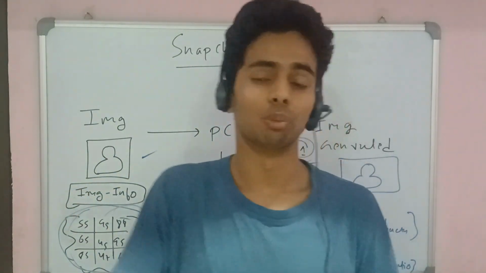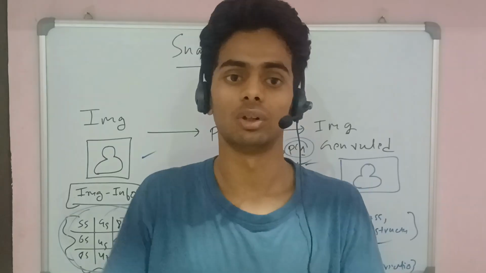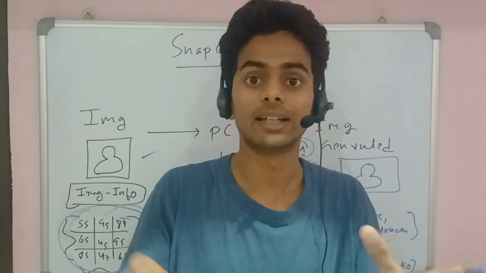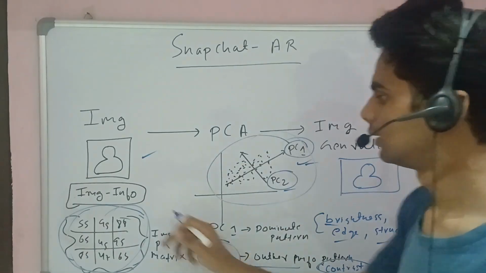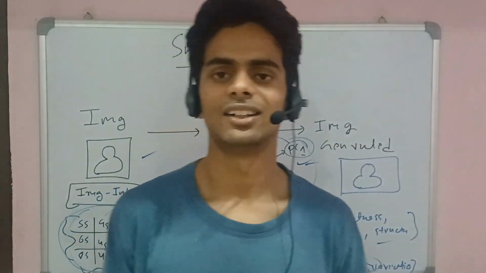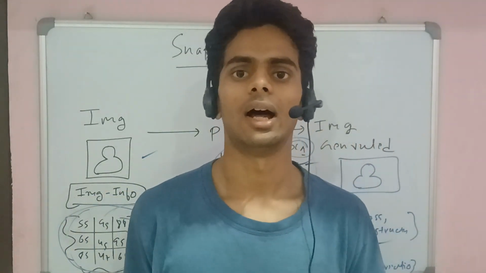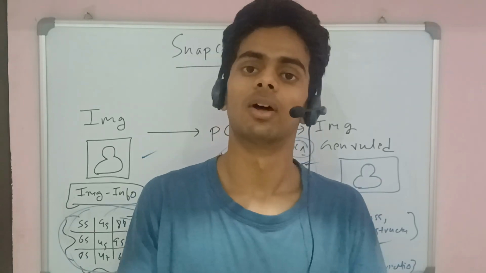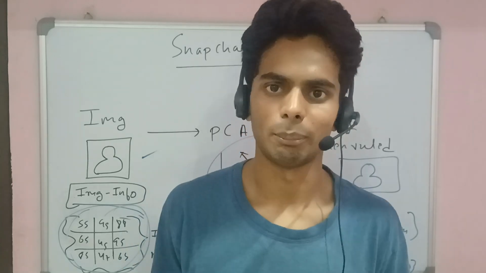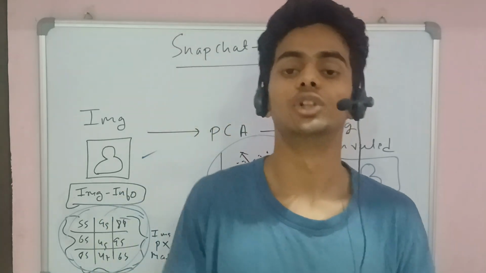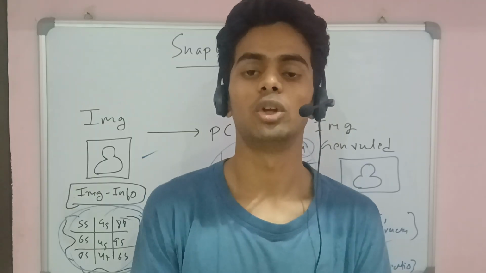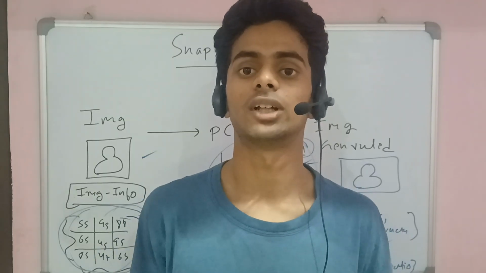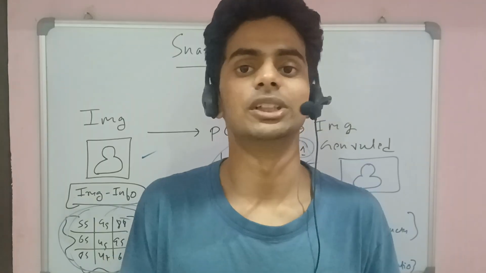Now suppose you want to make a particular image blurry. Then they understand the entire structure of your image through PCA, they understand which part you want to blur and which feature needs to be blurred, and they blur the image by adjusting the pixels. So that's all about the real application of PCA. PCA is all about reducing all the dimensions and giving two dimensions of the entire space, like a high-dimensional space converted into a two-dimensional space.